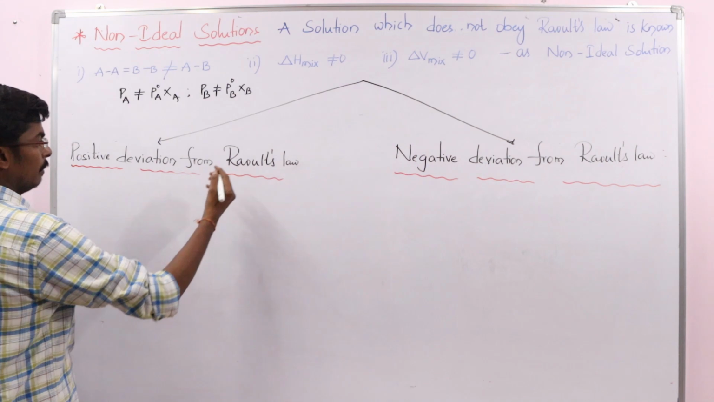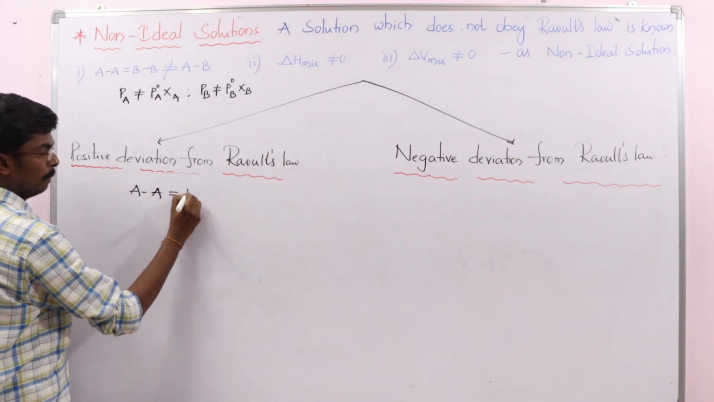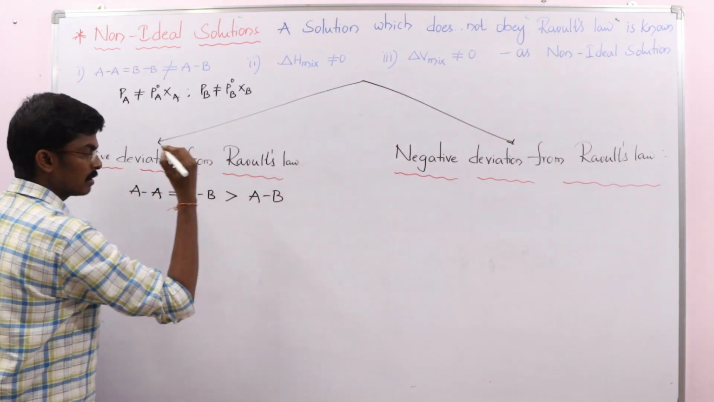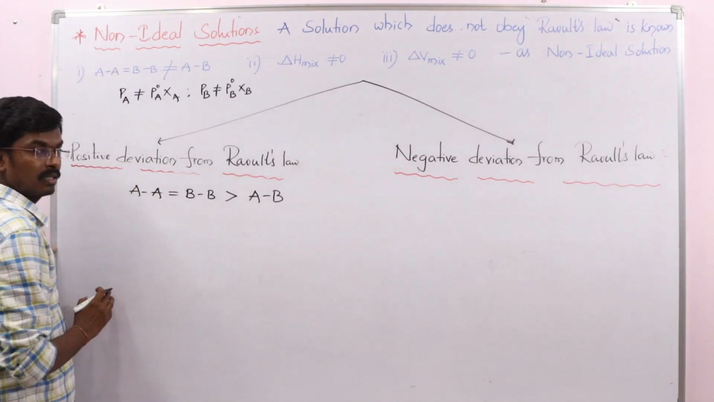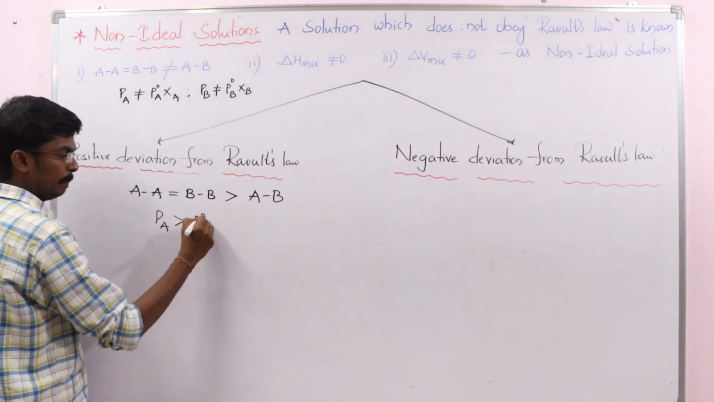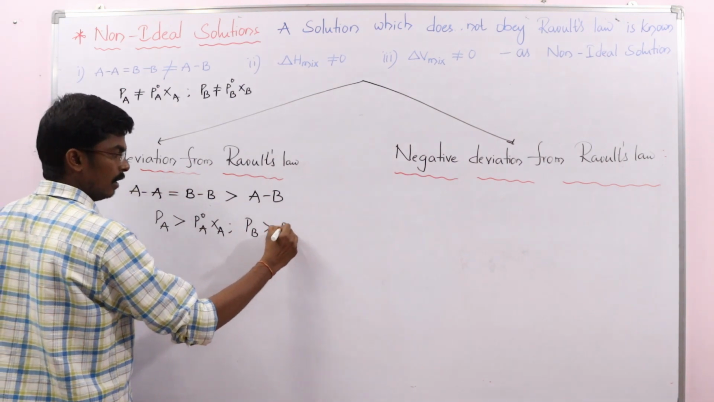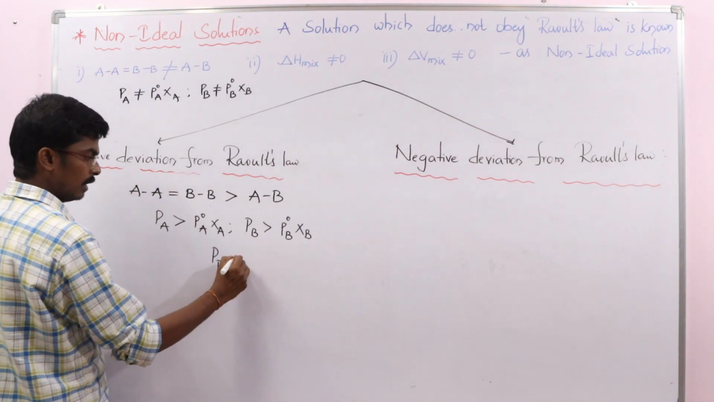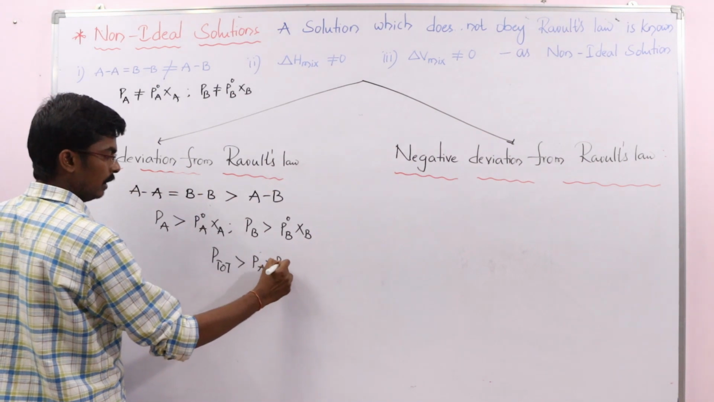Here the molecular interactions between A and A, and B and B, should be greater than the AB interactions. That means AB interactions are weaker than AA interactions and BB interactions. That means PA is greater than P naught A XA, and PB is greater than P naught B XB. So P total is greater than P naught A XA plus P naught B XB, or PA plus PB, we can take that directly.